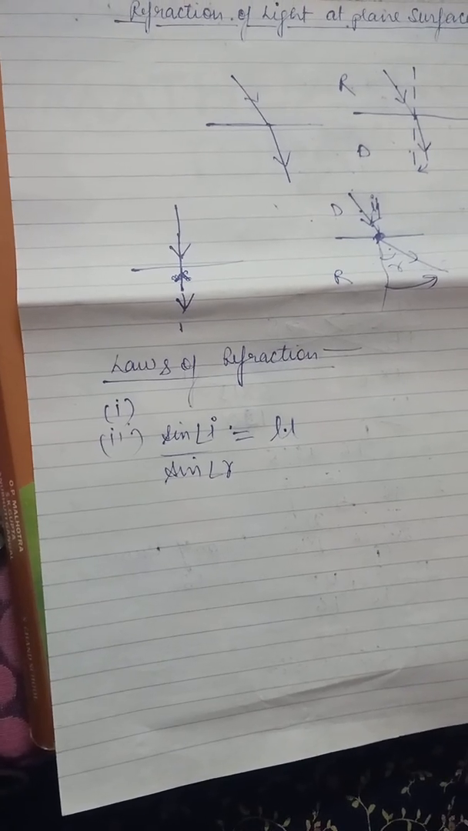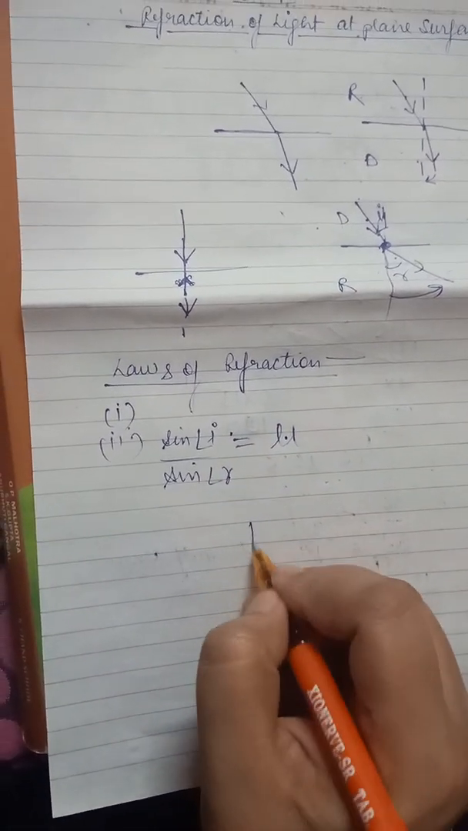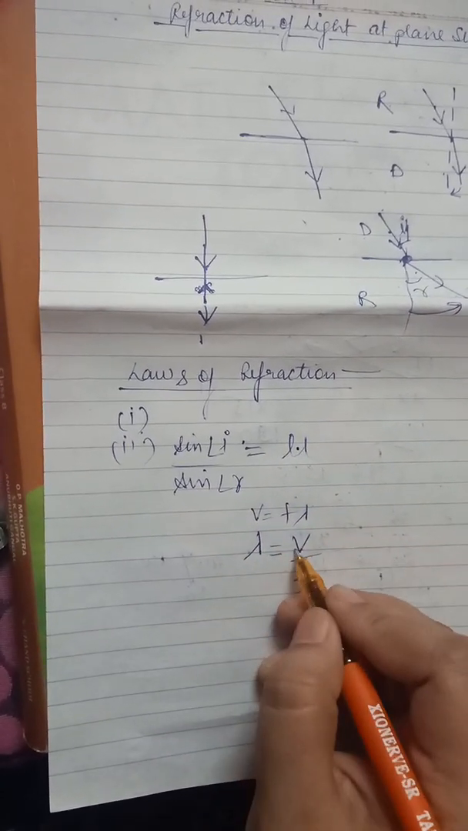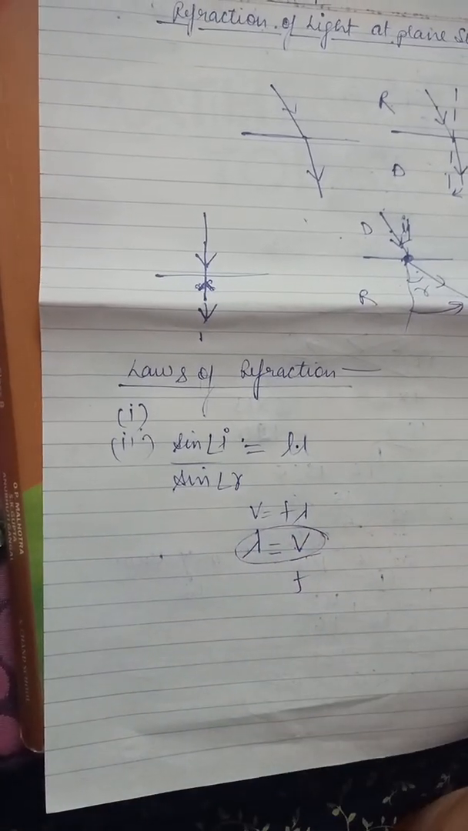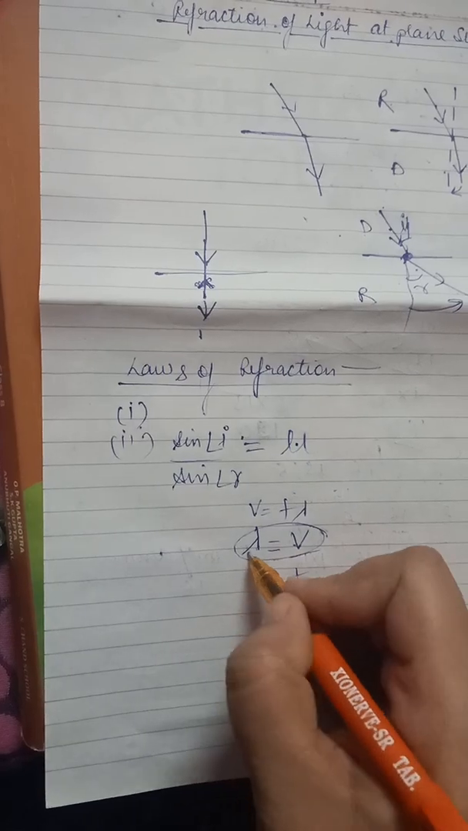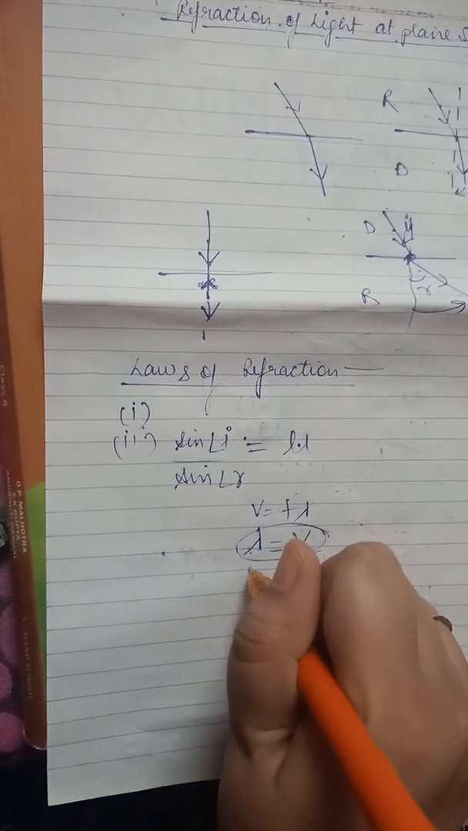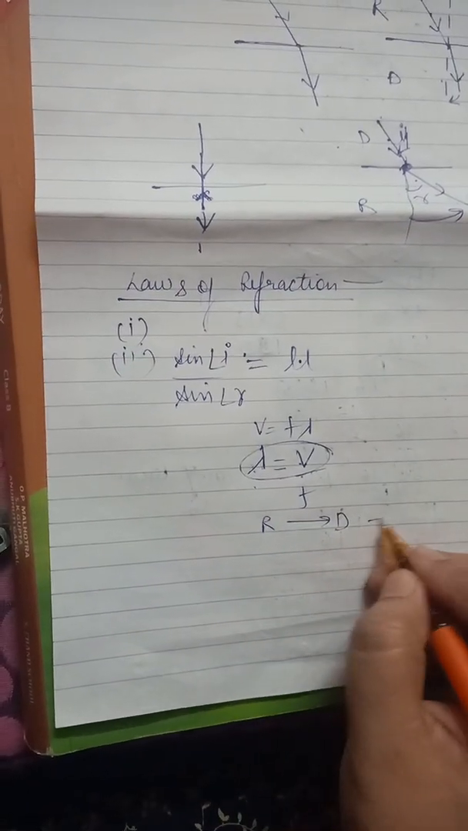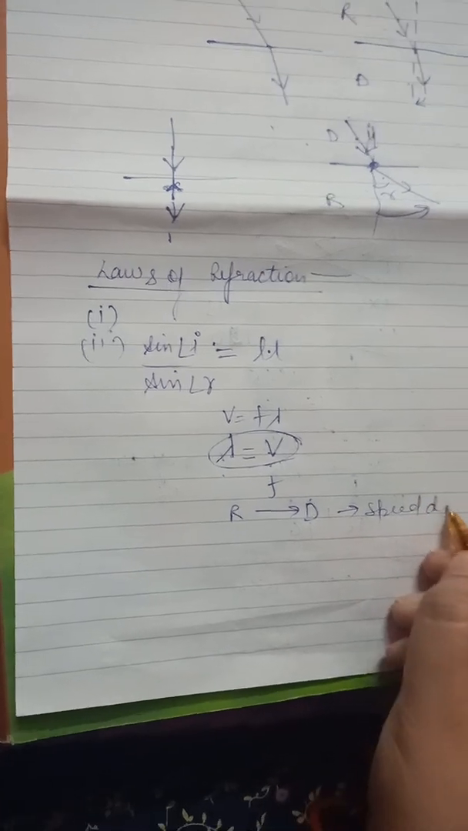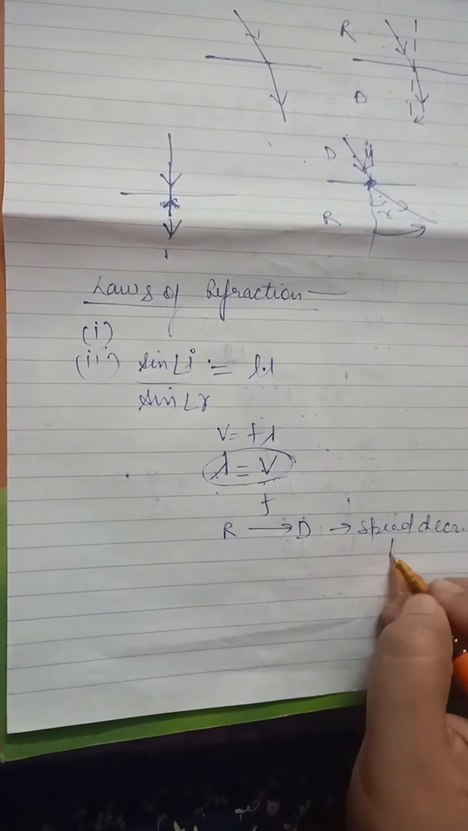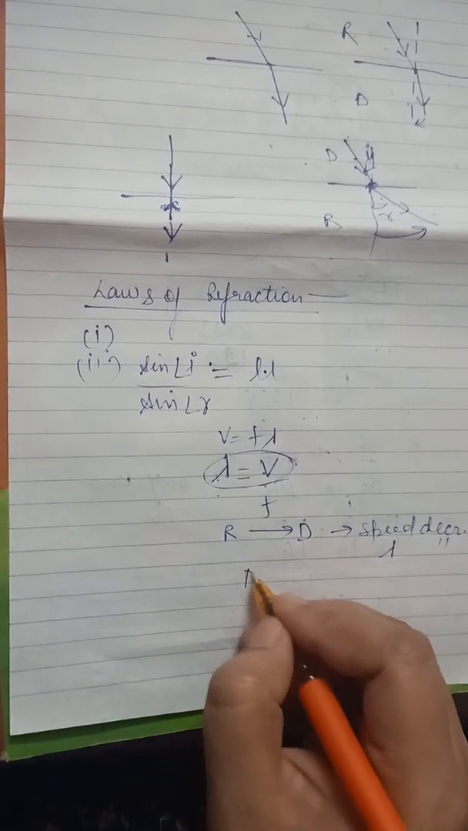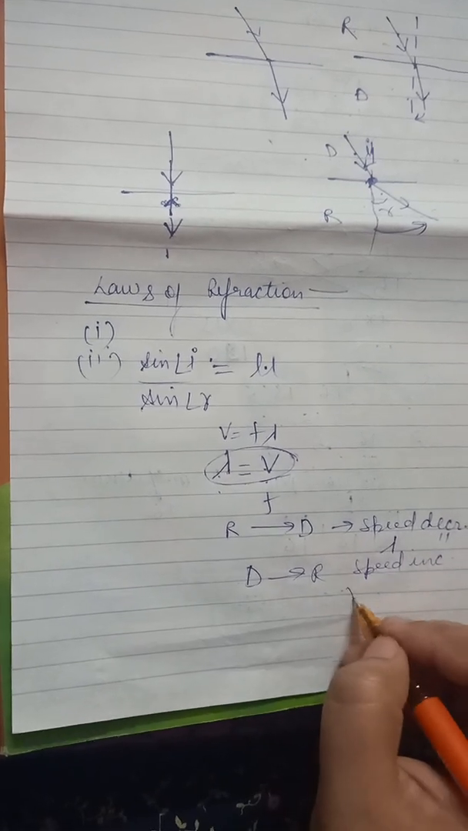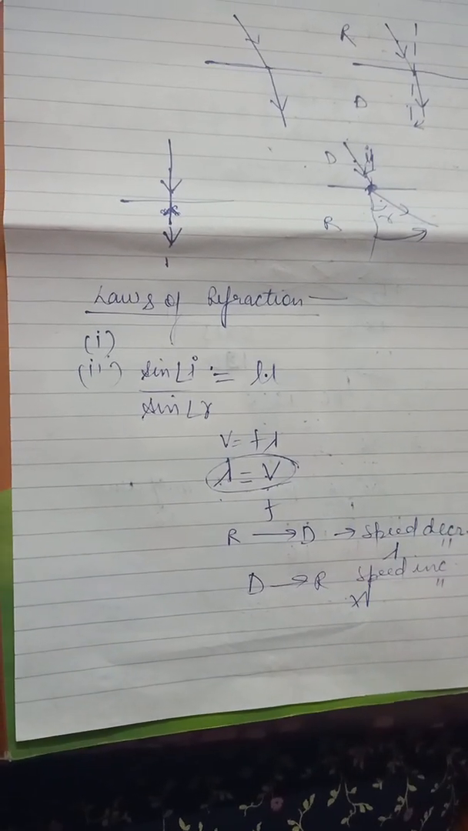So I hope you all can understand, wavelength is equals to v by f because we know that v is equals to f lambda. Speed and wavelength, they are directly proportional. So when the speed increases, then the wavelength increases. When the speed decreases, then the wavelength decreases. When the light ray moves from rarer to denser medium, then speed decreases, so wavelength also decreases. Dense to rare, speed increases, so the wavelength lambda also increases.